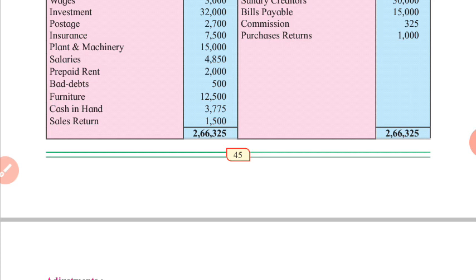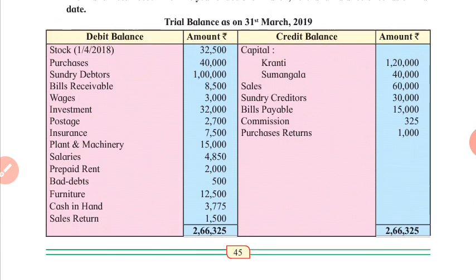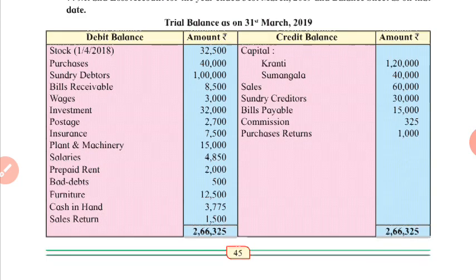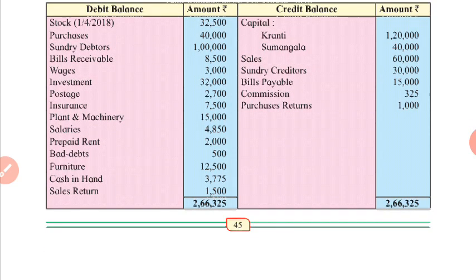Bad debts, it's loss. Furniture is asset. Cash in hand is asset. Sales return will be deducted from the sales. Capital, Kranti, Sumangala. Sales, trading account, credit side. Sundry creditors is liability, bills payable is liability.